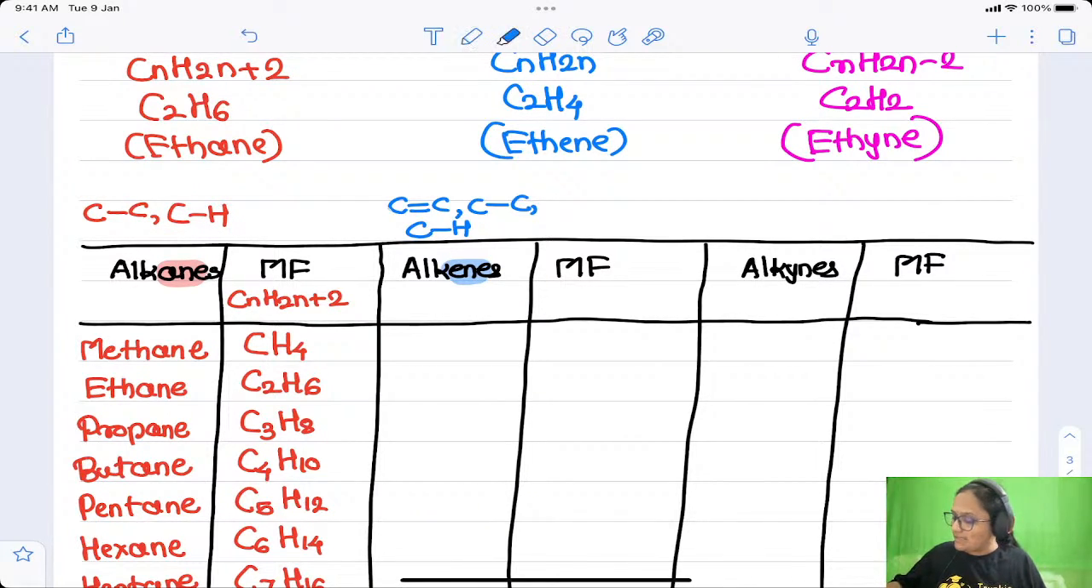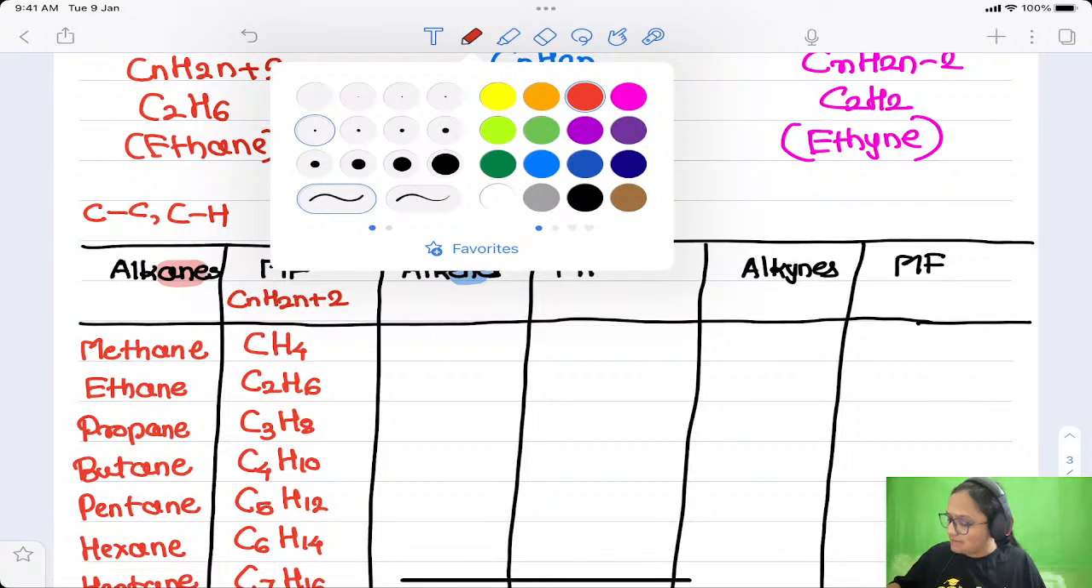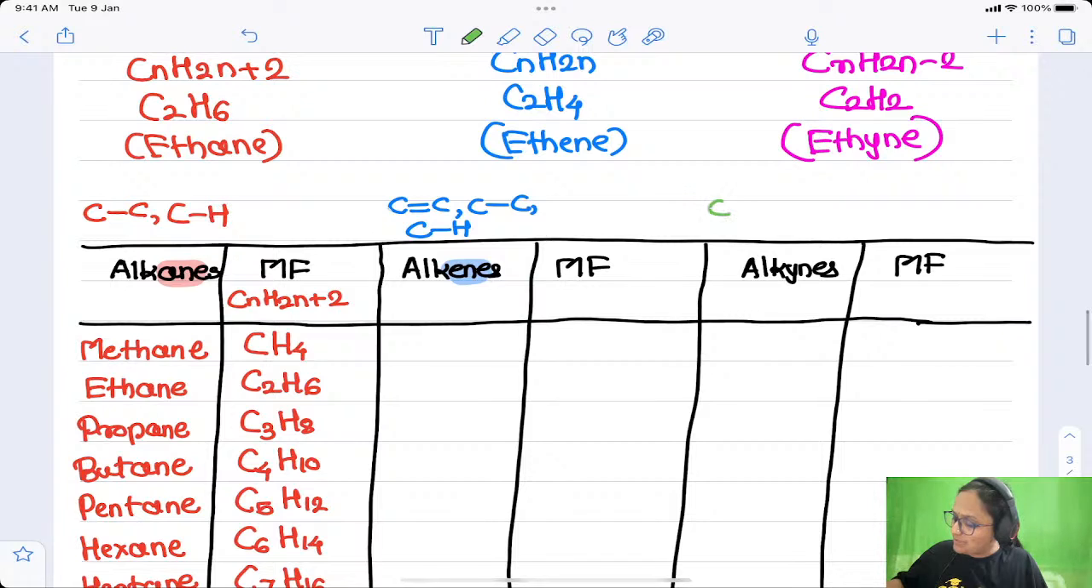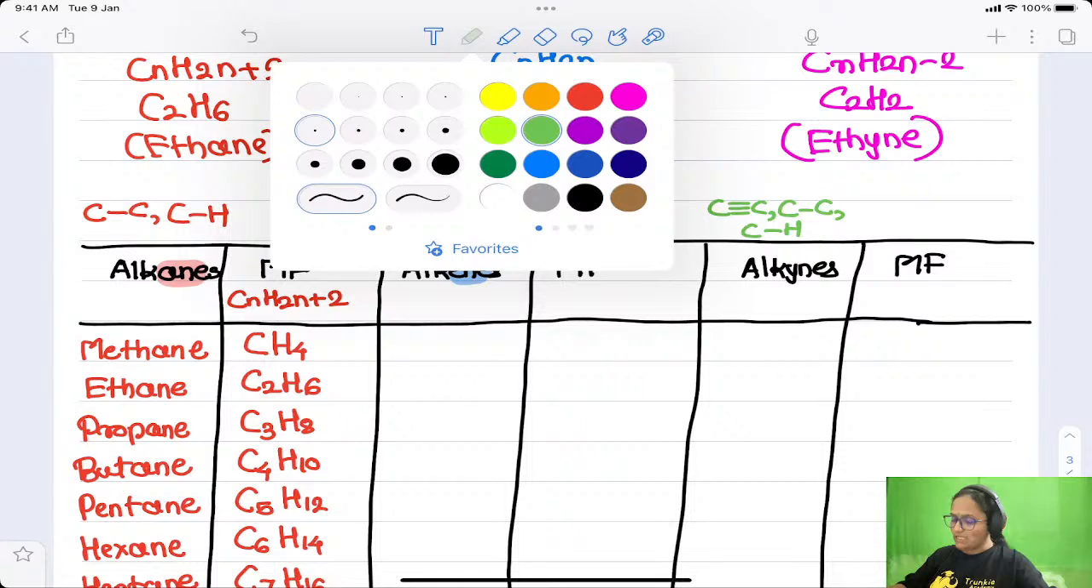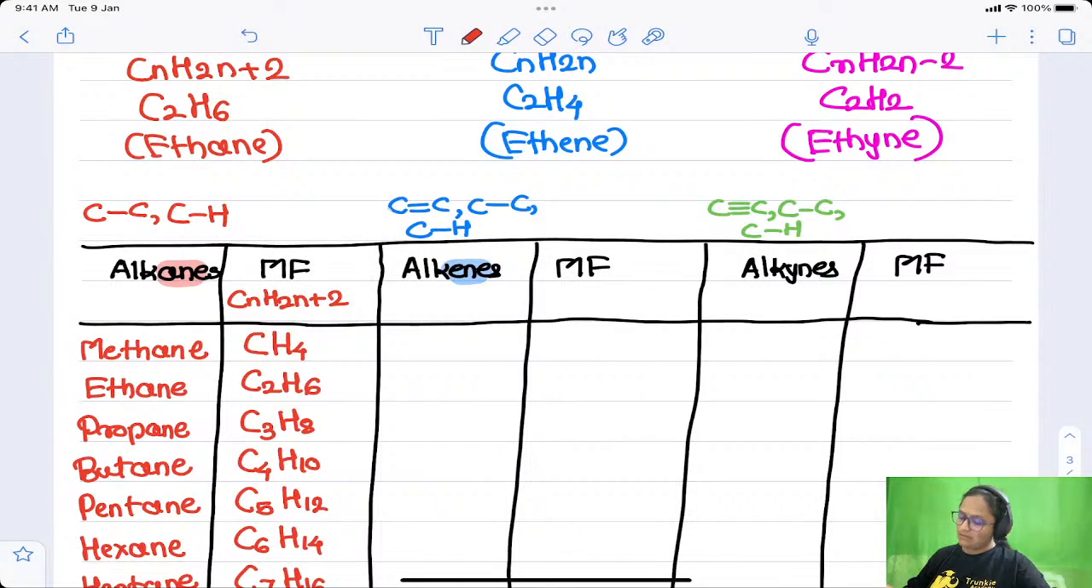And in case of alkynes, let us see. We have at least one carbon to carbon triple bond, carbon to carbon single, and carbon to hydrogen single bonds. So these are the types of bonds present in alkanes, alkenes and alkynes. As far as alkanes are concerned, even if there is only a carbon to hydrogen bond, it is still called an alkane. Therefore, we were able to write the formula of an alkane containing only one carbon atom.